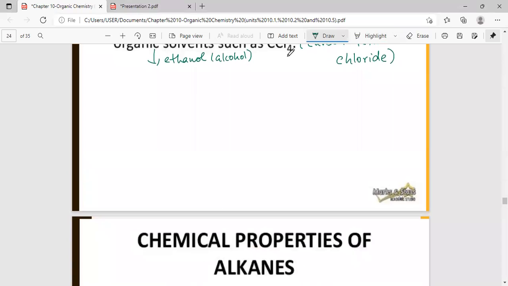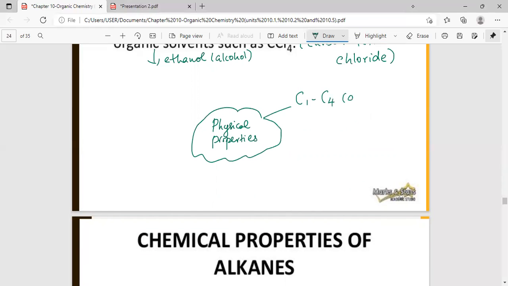Okay, to summarize the physical properties, though there is quite a bit of explanation, basically when you summarize the physical properties of alkanes, this is what you will get. C1 to C4, they are gases. C4 to C16, liquids. C17 onwards, solids.